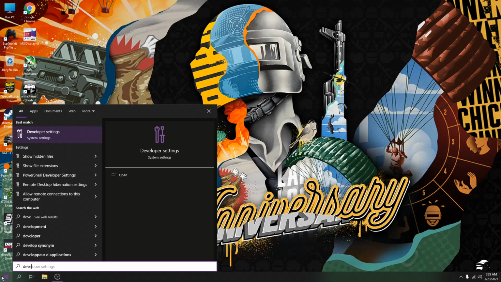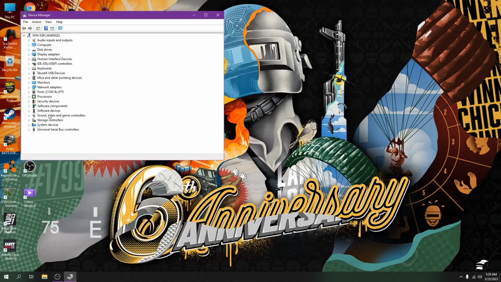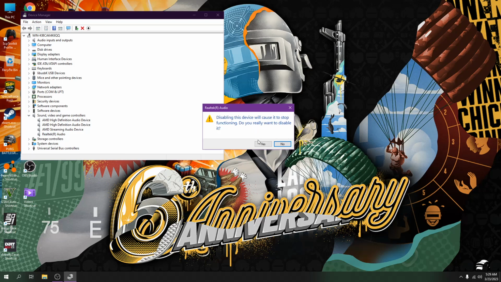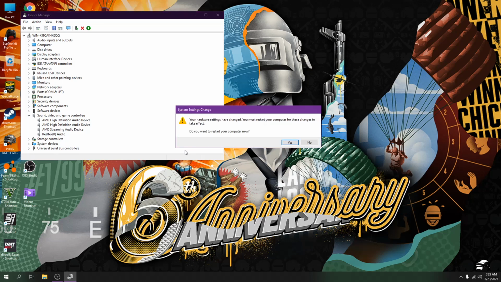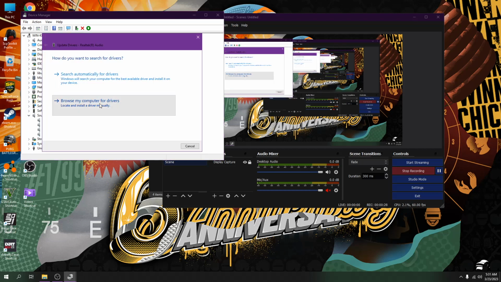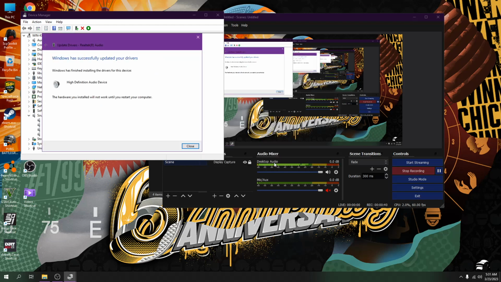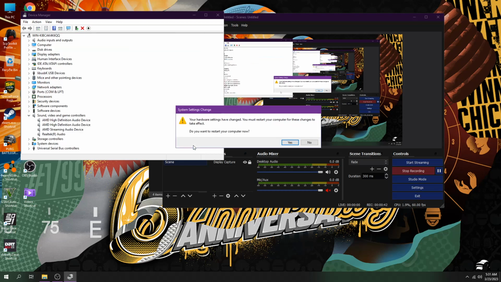Here's the fix. What you're going to do is go ahead and go to the device manager, and then right click on or click on the sound, video and game controller, and go ahead and disable the Realtek audio driver. And after you disable, you can restart your computer. After that, go ahead again and then update the driver, and then let me pick a new driver. Press the first one and click next, and there you go. Restart again, and let's see if the problem is fixed.